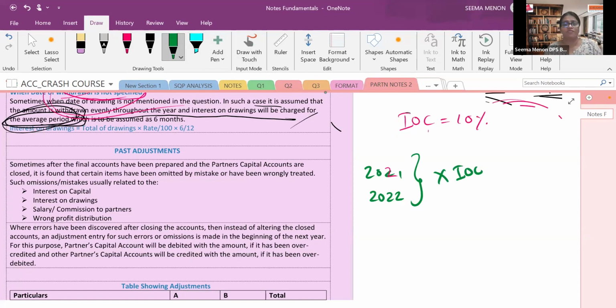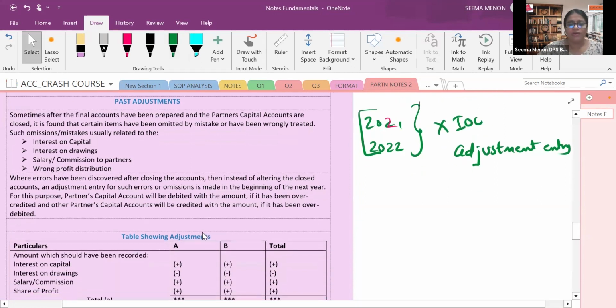That will be very tough for them. So what will they do? They cannot go back to the accounts and do the correction. Such omissions or mistakes they would have to rectify, but they cannot rectify directly. So they will pass an adjustment entry to rectify that type of mistake. What is the mistake? In my example, for the last 2 years, they did not charge interest on capital. It was simply skipped by them. That is called past adjustment.